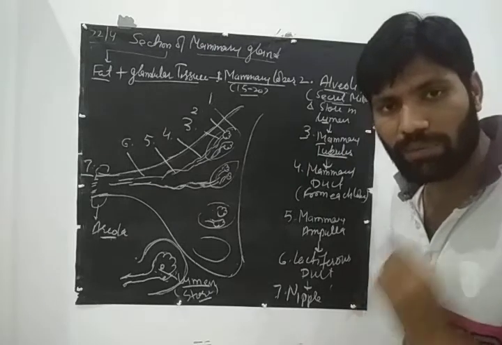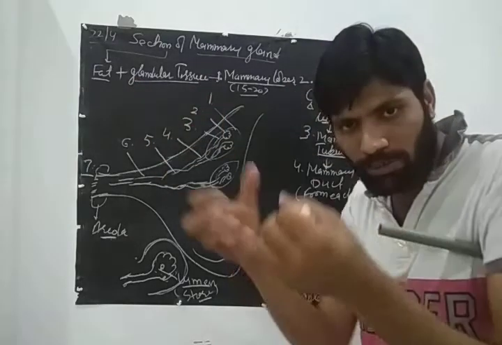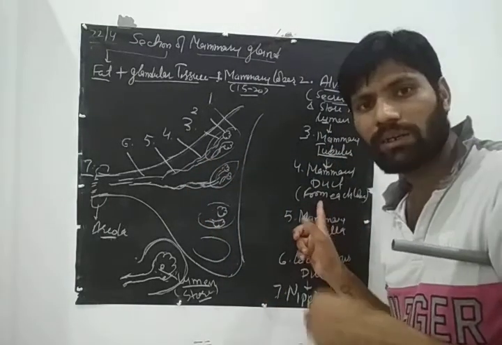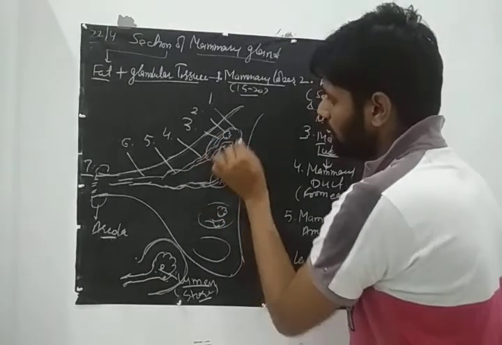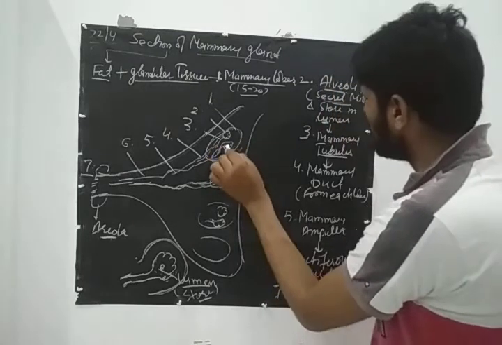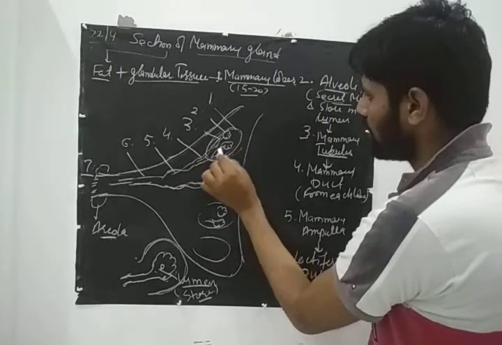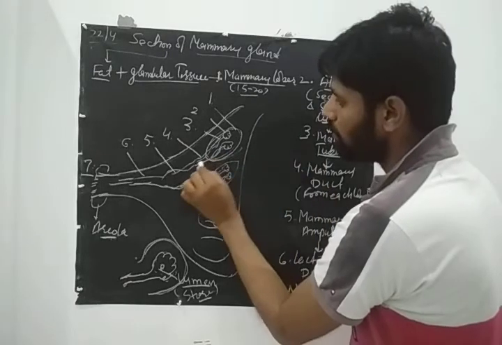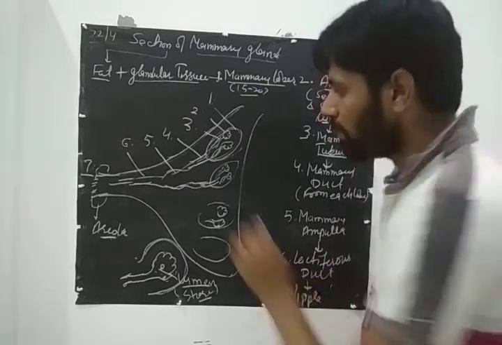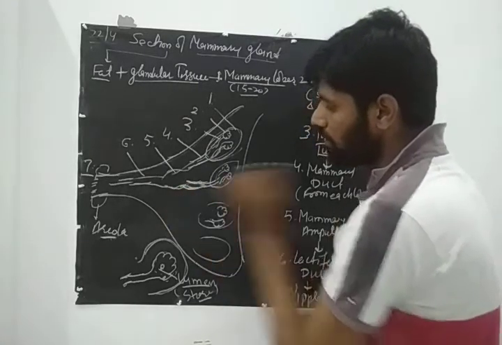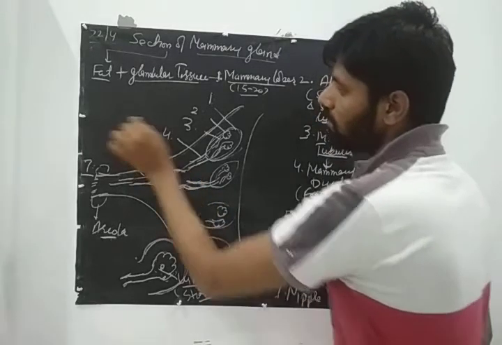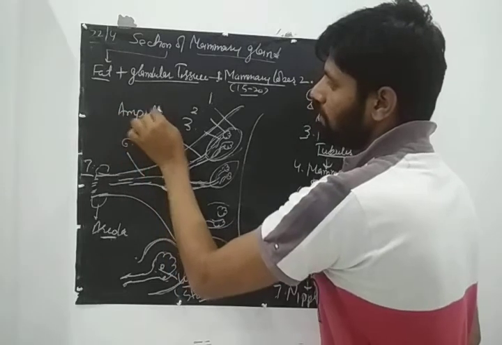That is known as a mammary tubule. Now many mammary tubules from different alveoli will form the mammary duct. Now this is a lobule. In the lobule I have shown two alveoli, and from the two alveoli there is one mammary tubule, then another mammary tubule. Then different mammary tubules form the mammary duct. Now different mammary ducts from different alveoli form a wider part or wider tube that is known as an ampulla.